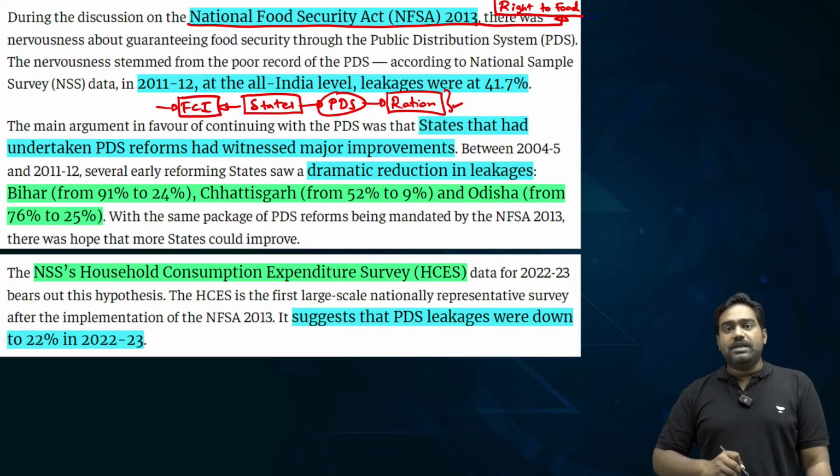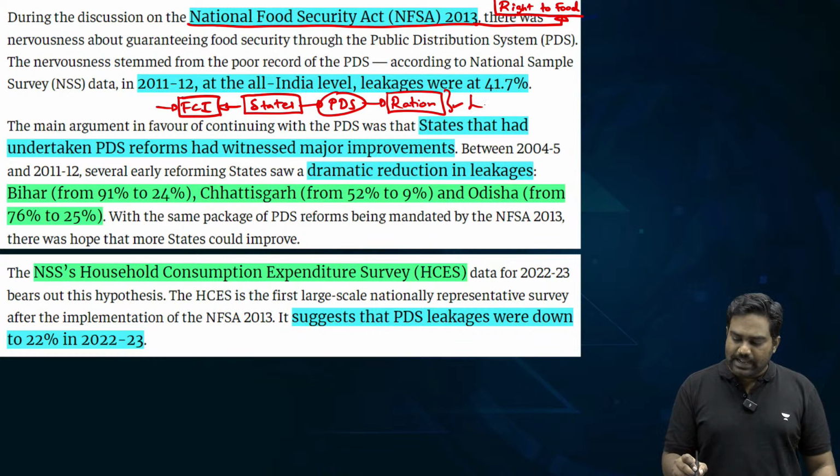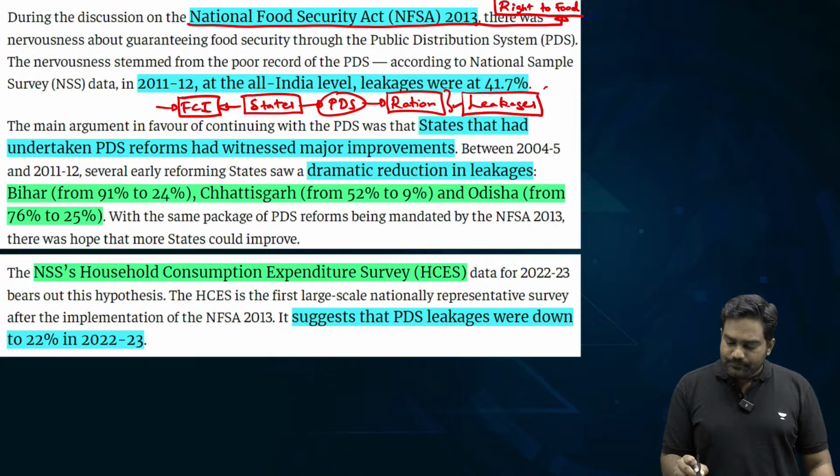So, under the previous system, before the Food Security Act was brought in, there were a lot of leakages that were happening in the system. Now, what do you mean by leakages?